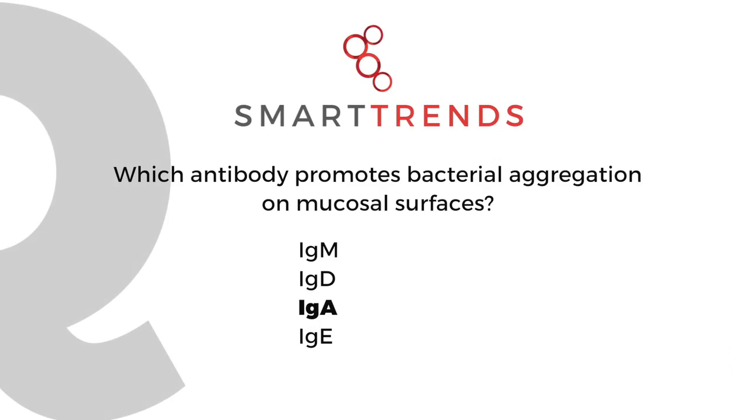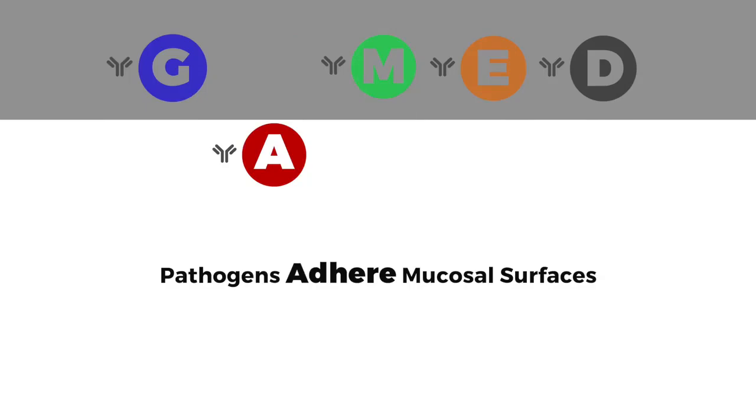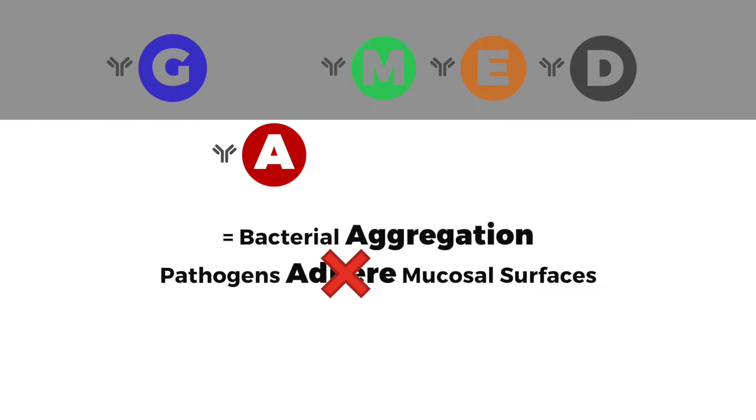The other thing you'll see a lot in terms of test questions with IgA is knowing that it causes pathogens to not be able to adhere to mucosal surfaces. So aggregation and adherence are what I would pay attention to for IgA. See all those A's go together. Pay attention to that when you're studying. IgD, I always think of it like we don't really know. IgD, don't know. Not a real prominent function there. Not seeing any test questions on that.